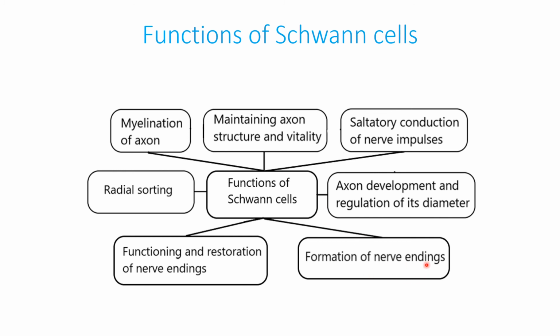The formation of nerve endings. Schwann cell precursors in large quantities are found in the area of nerve endings formation, creating a kind of matrix for axons growing here.